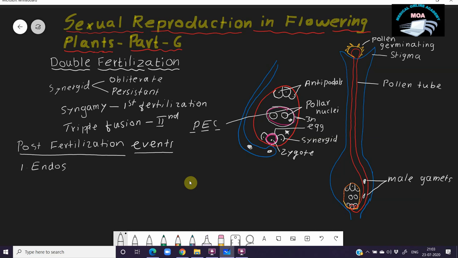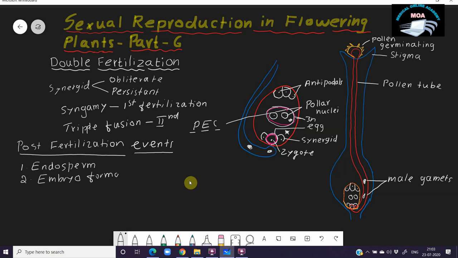Then another one is embryo development. The embryo is produced by the fertilization of one male gamete with the egg; the zygote is formed and converts into the embryo.